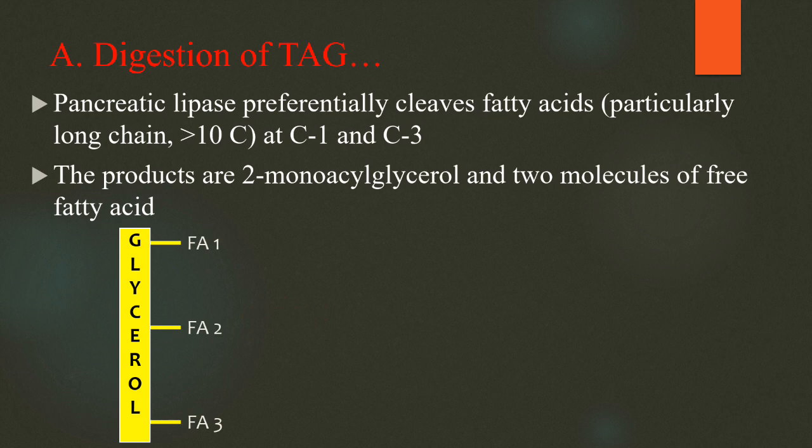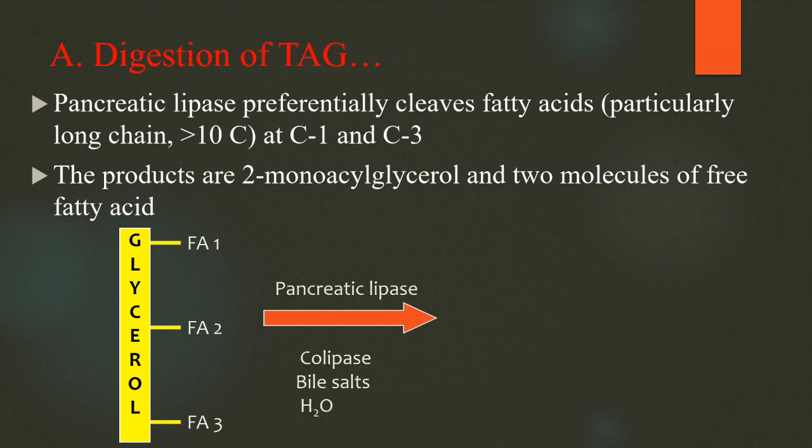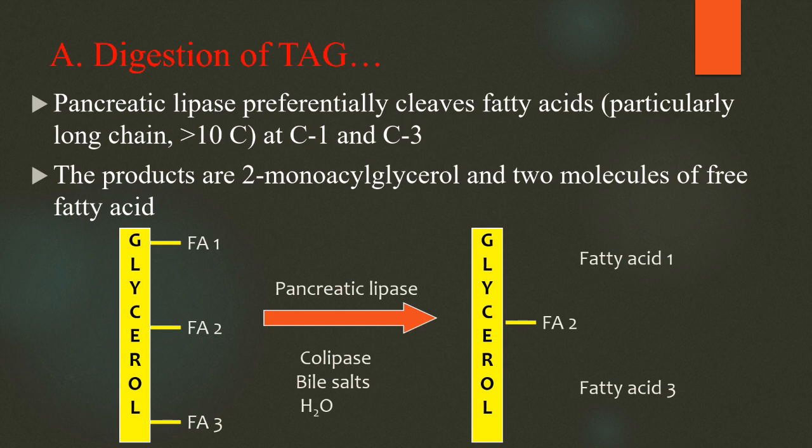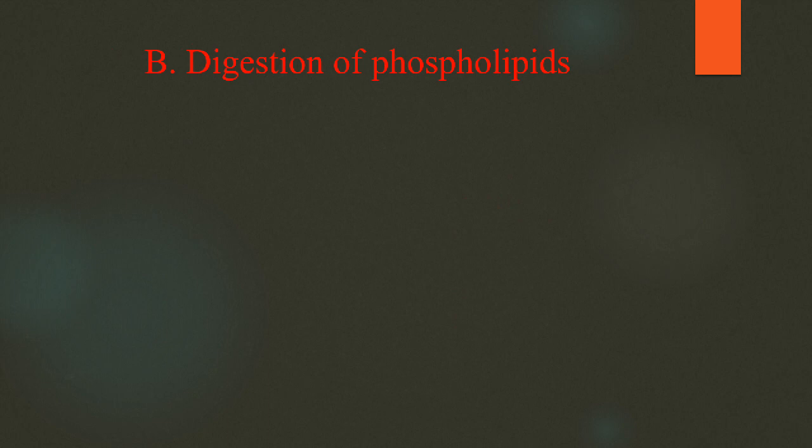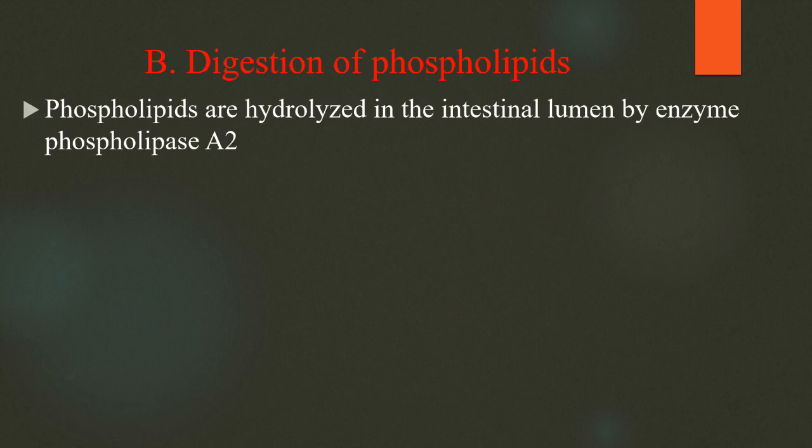So mainly acts on C1 carbon. The digestion of triglycerides by pancreatic lipase will lead to the production of 2 monoacylglycerols and 2 molecules of free fatty acids. Here you can see C1, C2 and C3. This lipase acts on C1 and C3, leading to fatty acid 1 and fatty acid 3 and 2 monoacylglycerol.